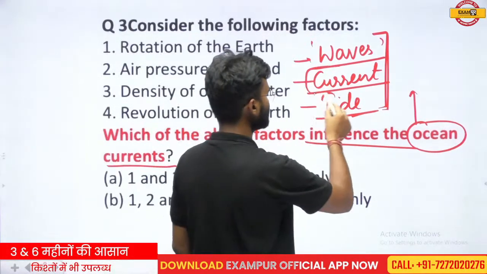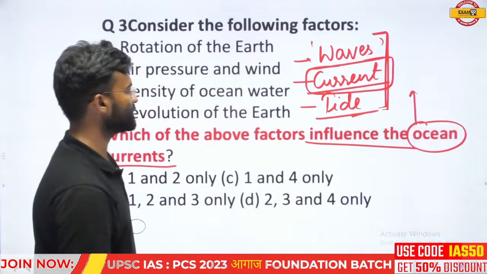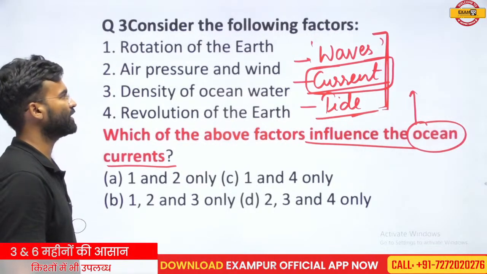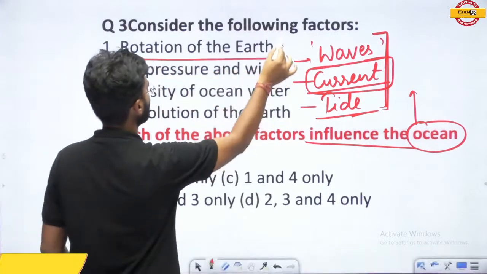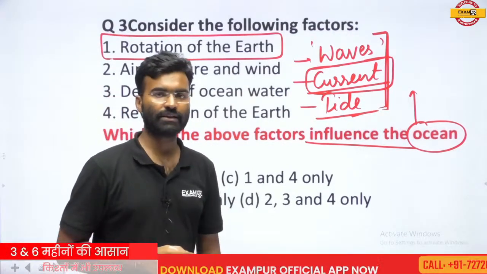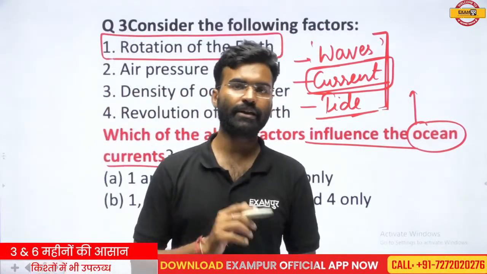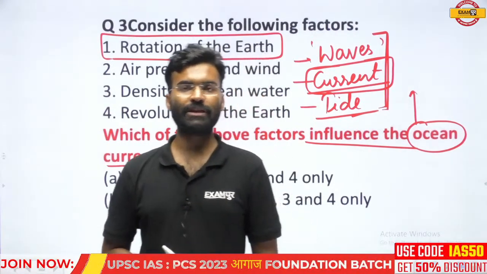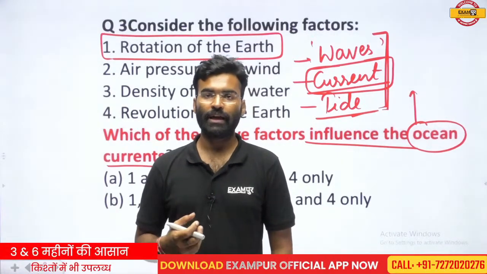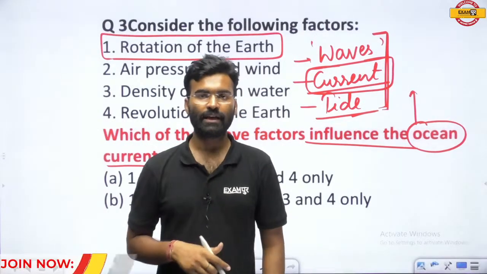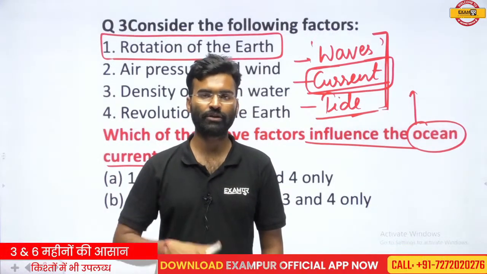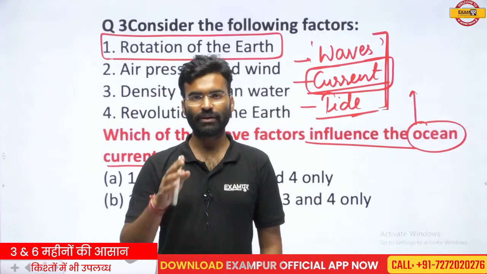Firstly, we are going to discuss the current. The question is related to the ocean current: which factors influence the oceanic current? The first thing is the rotation of the earth. Think about whether the rotation of the earth has any influence on the oceanic current. Suppose a heavy, solid object is rotating on its axis, and some liquid is staying on that body.